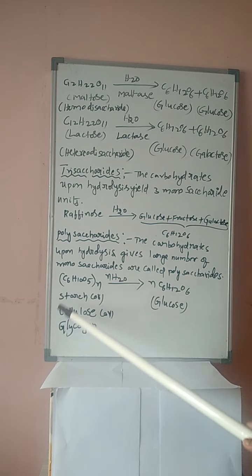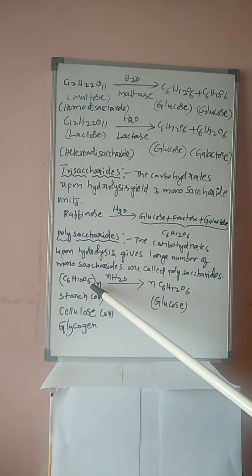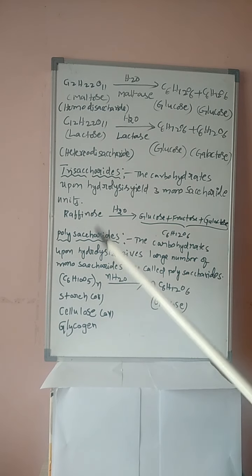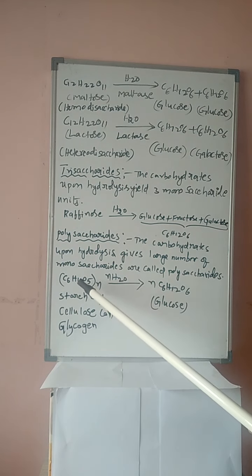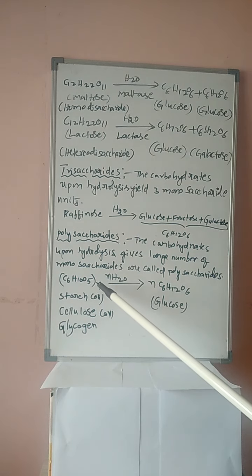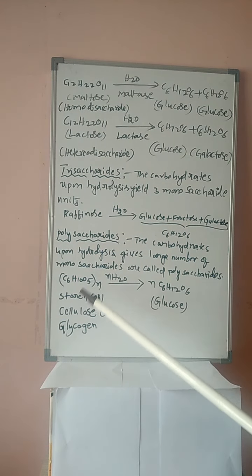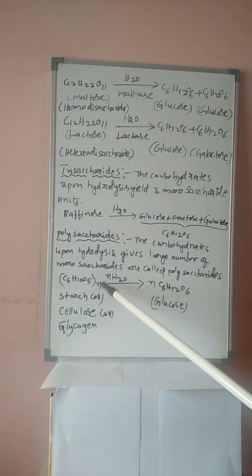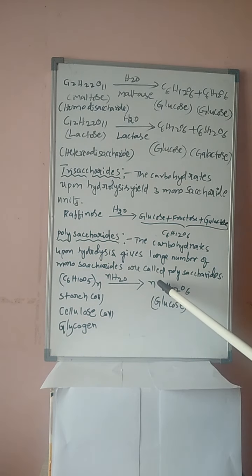Here these three compounds have the same molecular formula, students, that is C6H10O5 N times. C6H10O5 N times is the molecular formula of starch, cellulose or glycogen. Here N times indicates that so many units are present. It is not disaccharide meaning 2 monosaccharides, or trisaccharide meaning 3 monosaccharides, but N means a large number of monosaccharides are obtained upon hydrolysis.